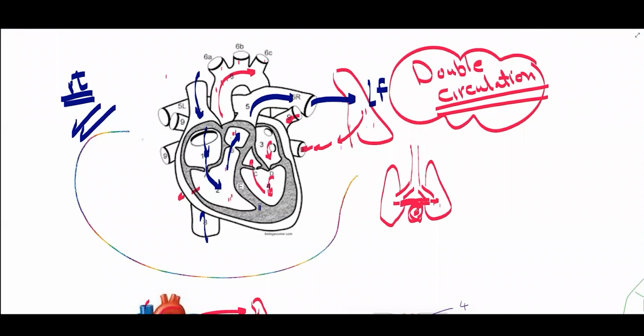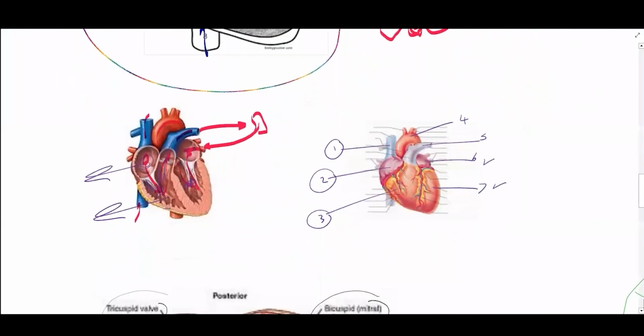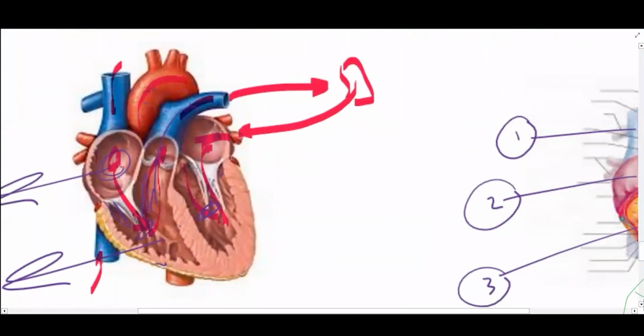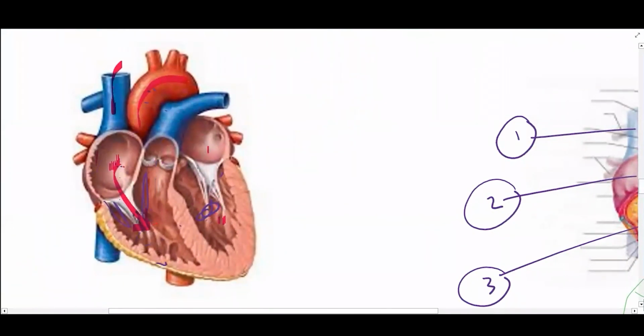You understand? So this double circulation is very important for us as humans because we have a very high metabolic rate. So we learned now what the advantages of having a double circulatory system are, but I now also want to test you on whether you know how to label the heart. Can we try? I will put numbers here.